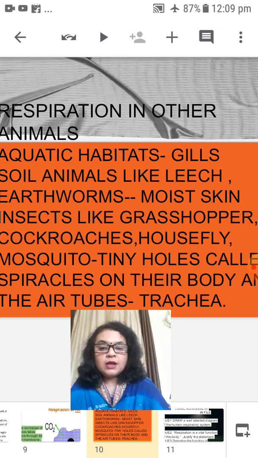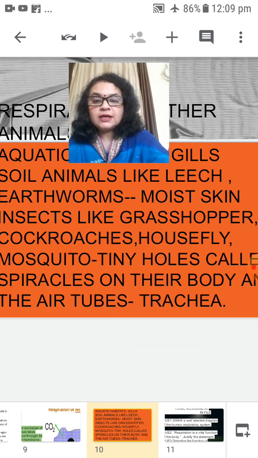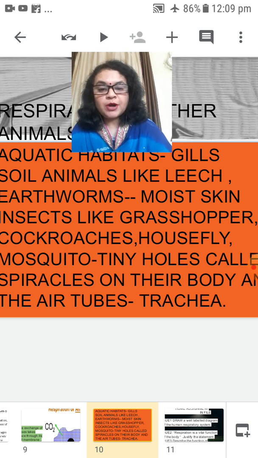All aquatic animals, like all types of fishes and prawns, respire through their gills. Small animals which live in the soil, like leech and earthworm, have moist skin and respire through the moist skin.